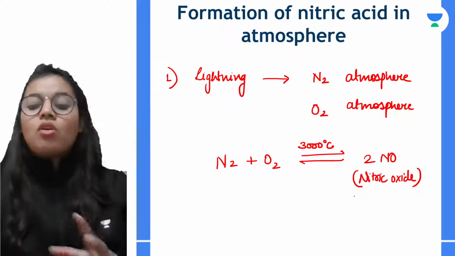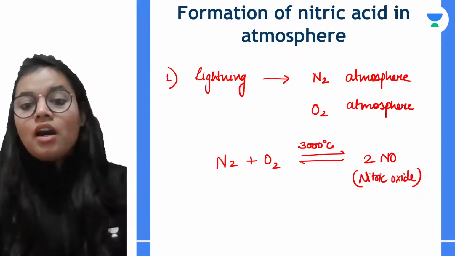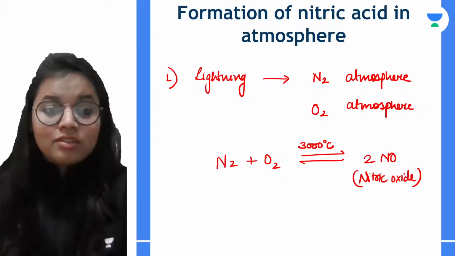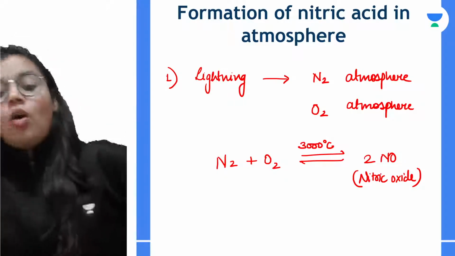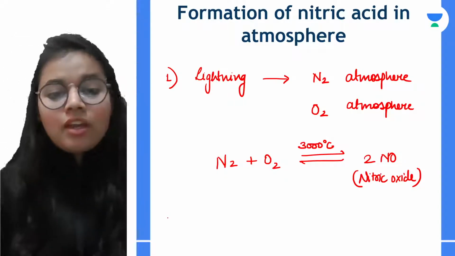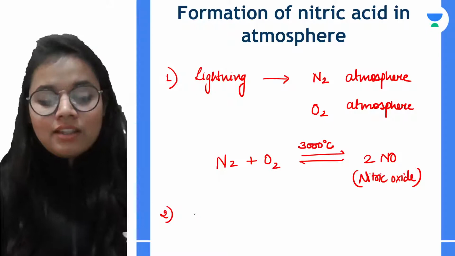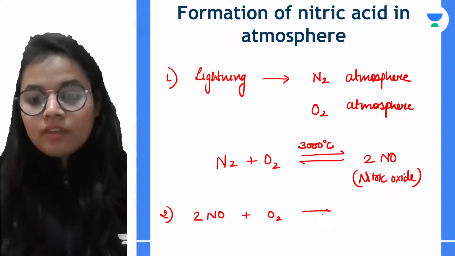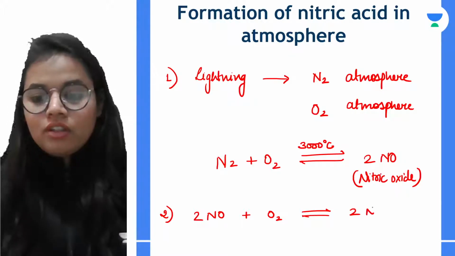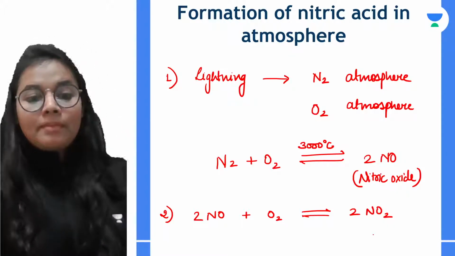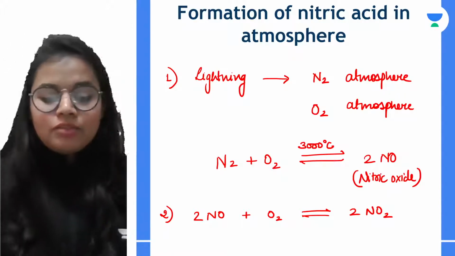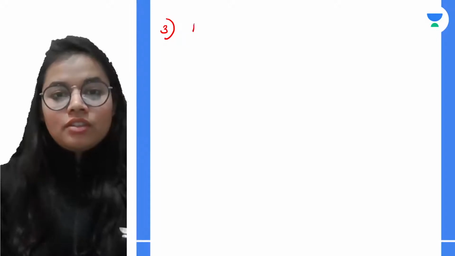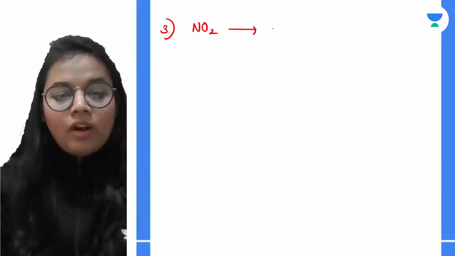Now we have got nitric oxide. From this nitric oxide, we get nitrogen dioxide by which process? By the oxidation process. So the second step is this nitric oxide gets oxidized to nitrogen dioxide. After this, in the third step, what does this nitrogen dioxide do?